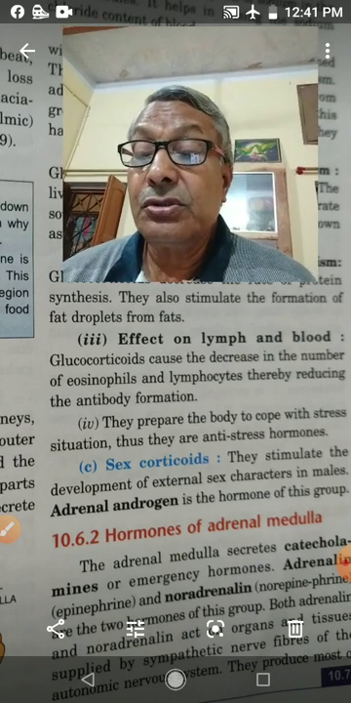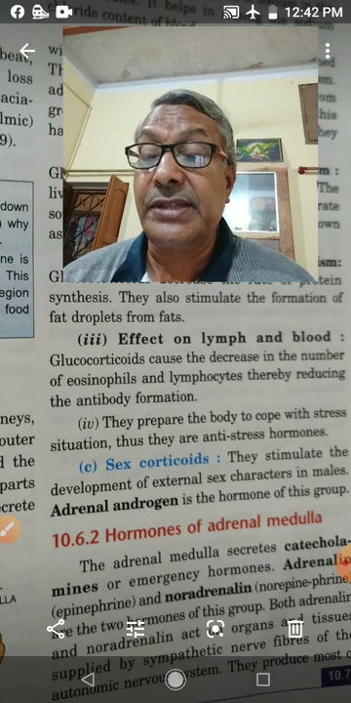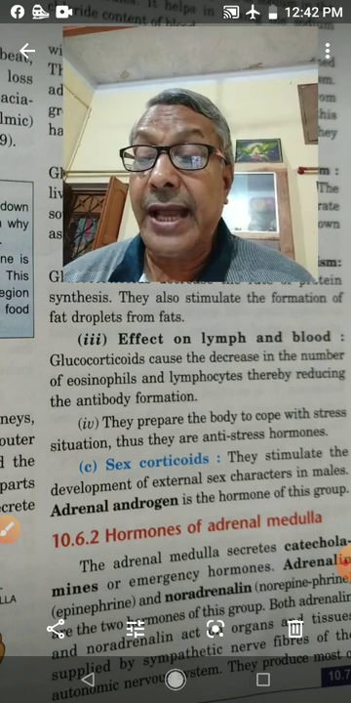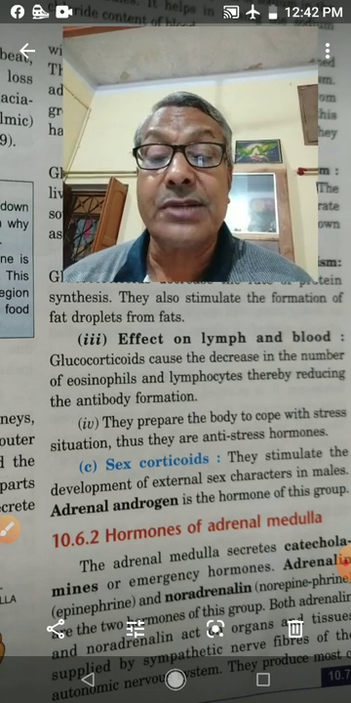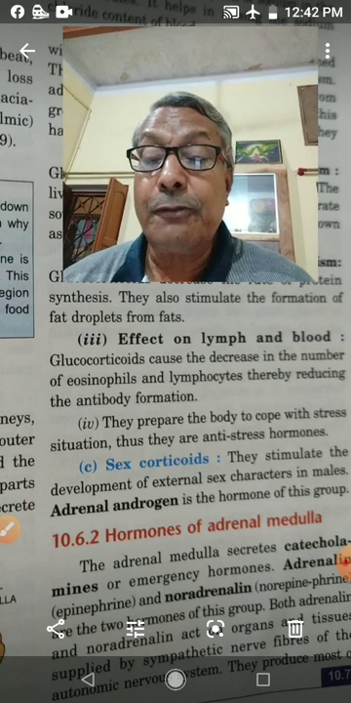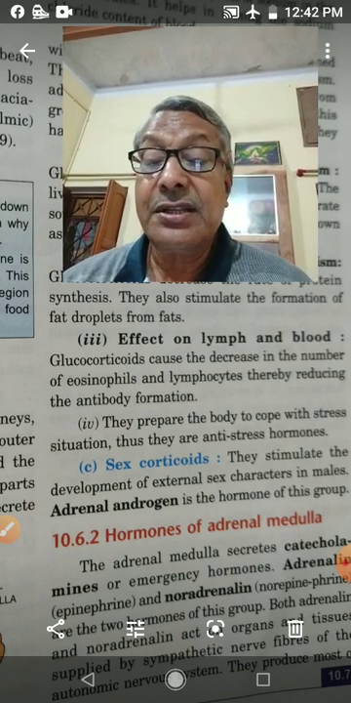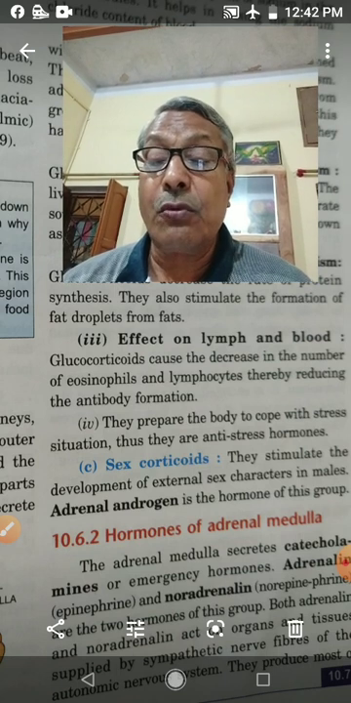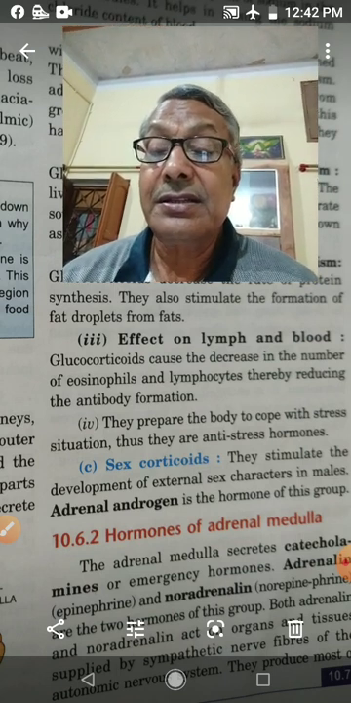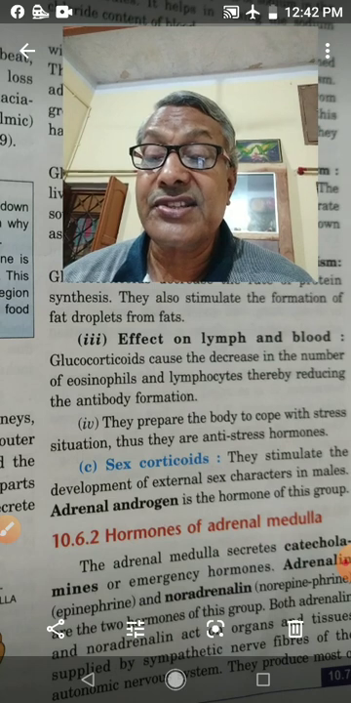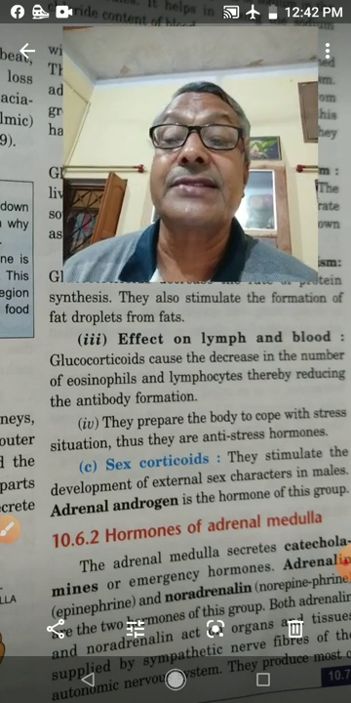So those who are having these symptoms, hypoglycemia, that is low blood sugar level, low plasma sodium ion, high plasma potassium ion, and they are suffering from nausea, vomiting and diarrhea, so they are suffering from Addison disease.